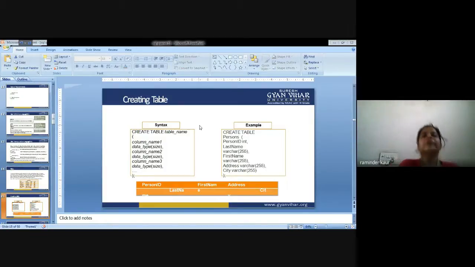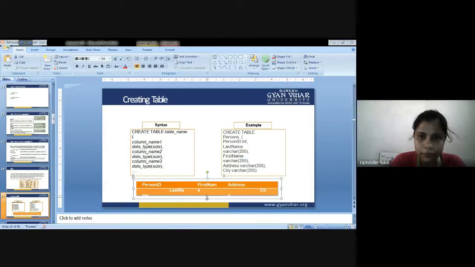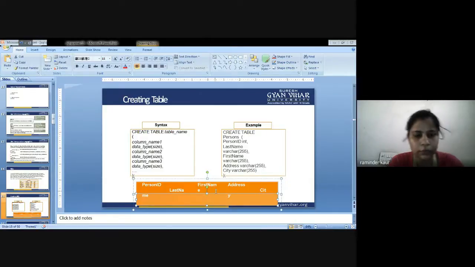So next is creating a table. How to create the table? First is to write the syntax, and second is the example that is given parallelly. Create table, table name. It could be employee.